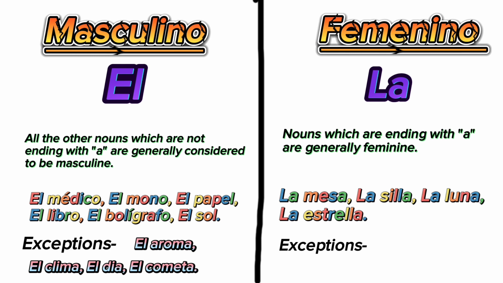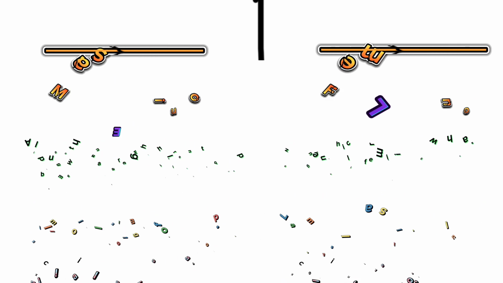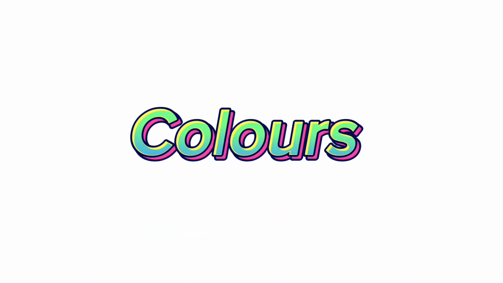Now let's go through some more examples like la foto, la solución, la disco, la mano. All these are feminine words, but they are not ending with A. Okay, so these are some of the exceptions to it. In the upcoming videos, when we learn nationalities and professions, then you will actually get a brief of this particular concept too. As for colors, we should begin now.